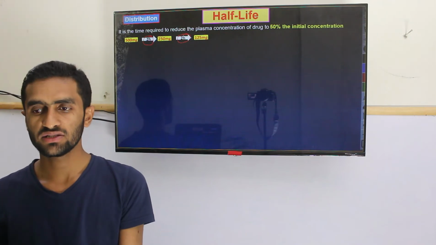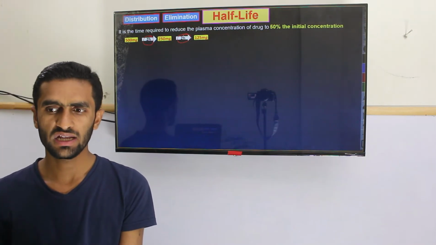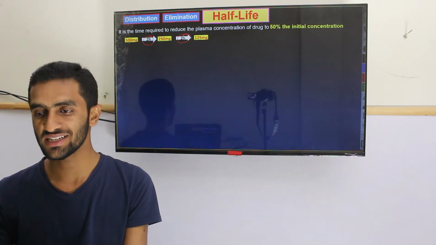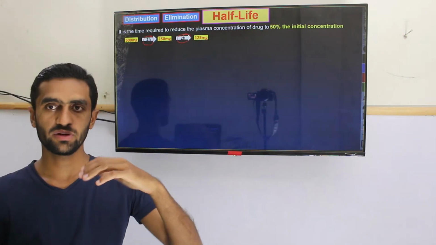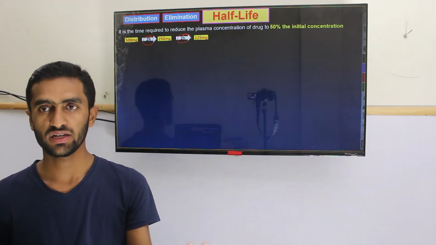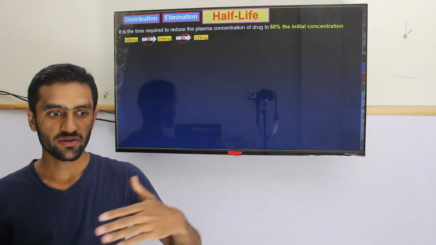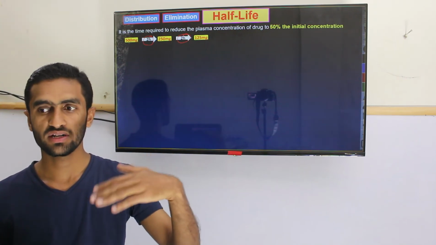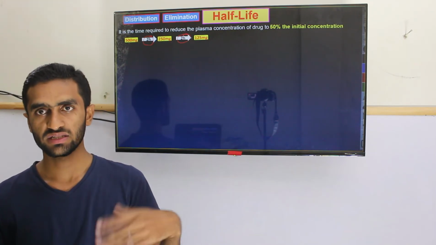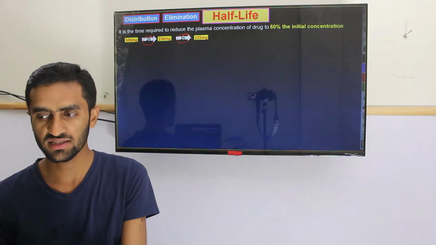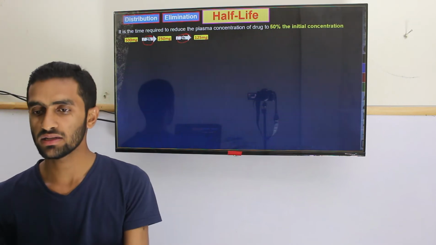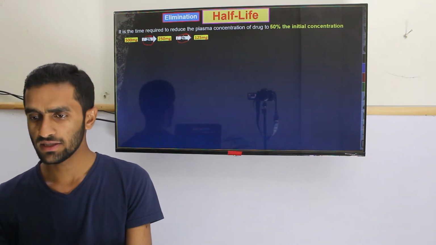Half-life is of two types: one is the distribution half-life, the other is the elimination half-life. Distribution means when our drug has been absorbed, or in other cases, for example intravenous, where there is no absorption. In those cases, after the distribution, the drug concentration becomes 50% of the initial concentration, so that is actually the distribution half-life. But the elimination is a different thing, meaning the drug is coming out. So let's look at our concern, the elimination.